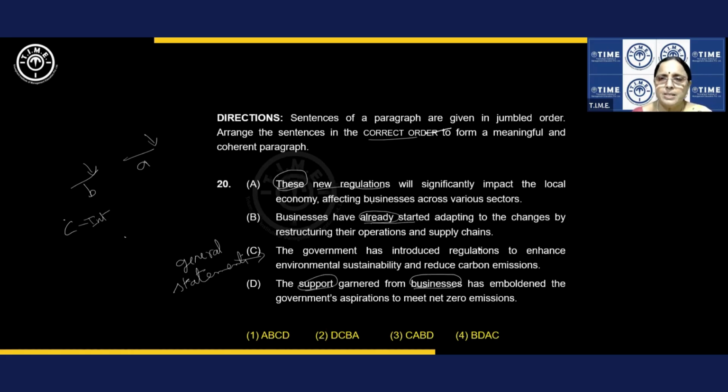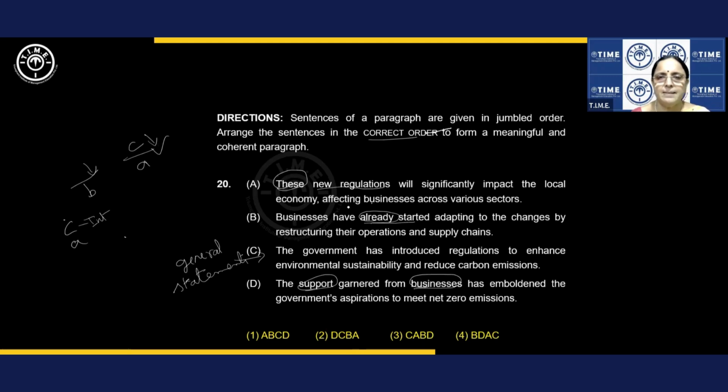So the government has introduced regulations. Very good. And then what should come? These new regulations. I'm not just looking at the word regulations, students. You have to look at the flow of thought, not just the word. So government introduced regulations. These new regulations will significantly impact. All right, C, A. So this is correct.